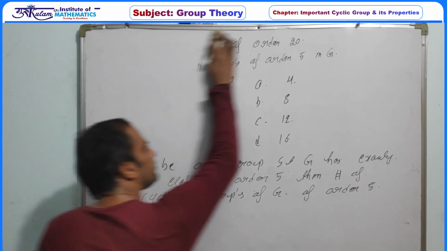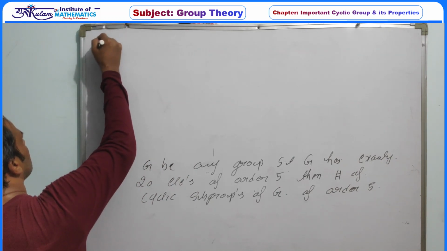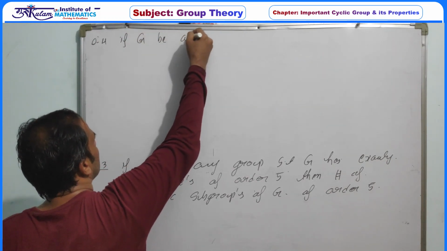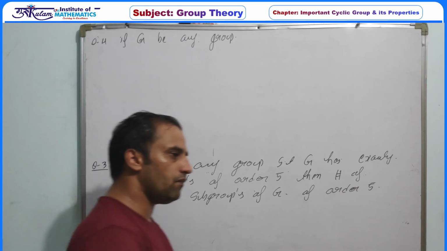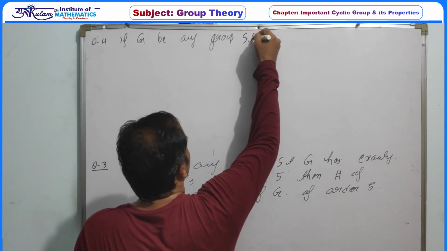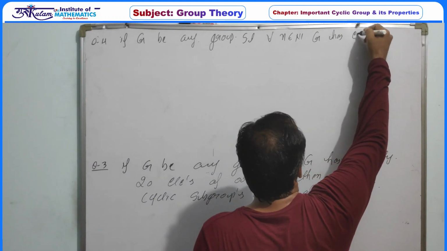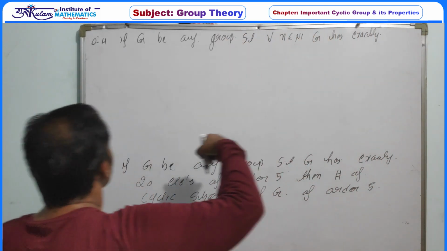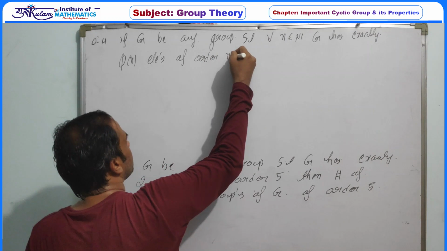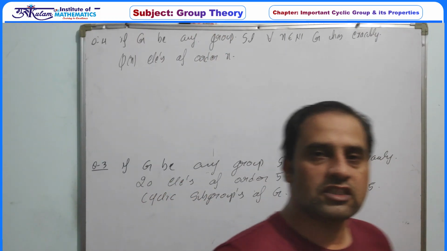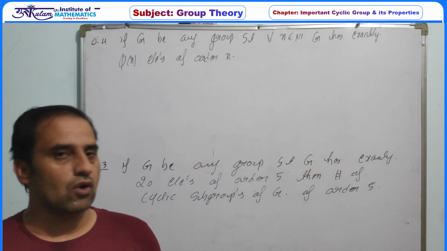And the fourth one, question number 4: if G is any group, maybe finite, maybe infinite, does not matter, such that for every n belonging to the natural numbers, G has exactly φ(n) elements of order n.